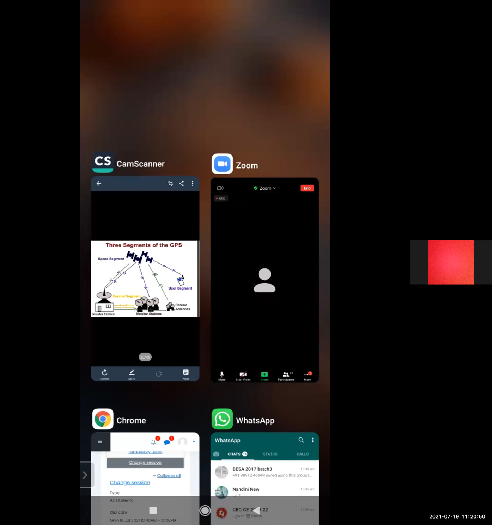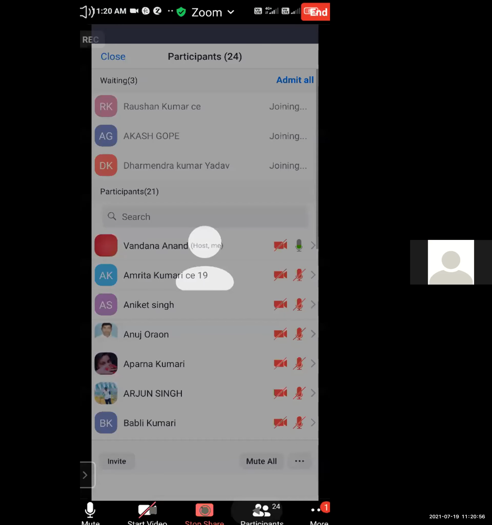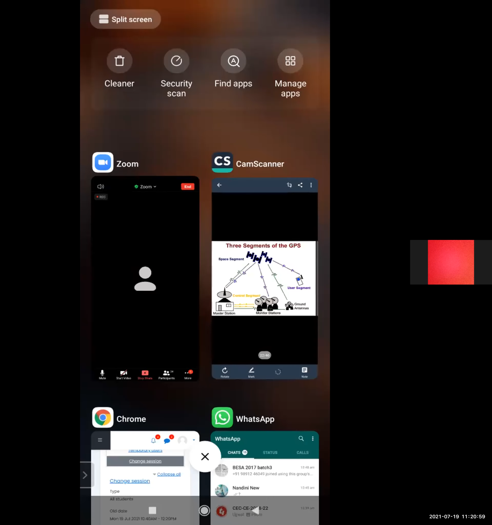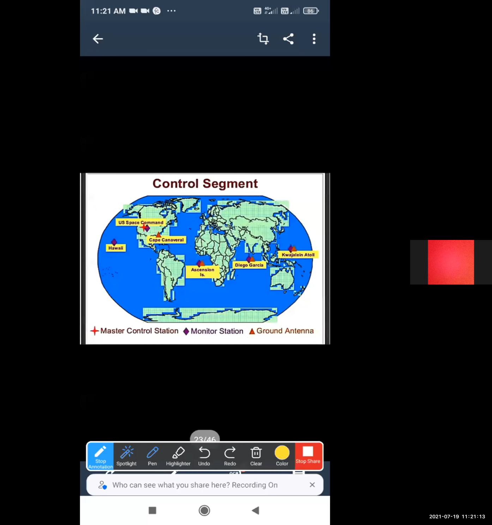Control segment all over the world. Sheet control segment: master control station, monitor station, and ground antenna. They are marked by red, purple, and triangular red. So here, this is the ground antenna. This star mark is the US Space Command, that is the master control station.